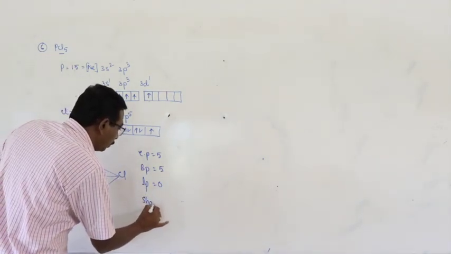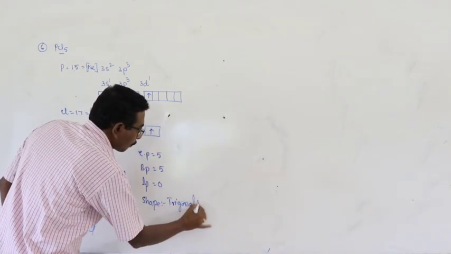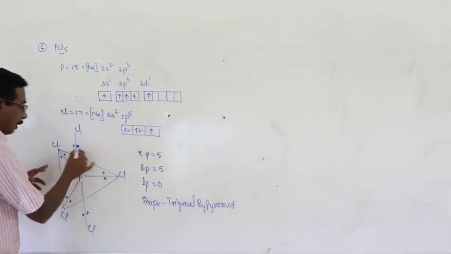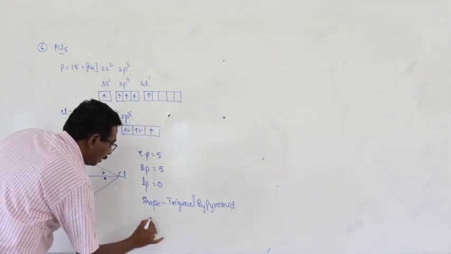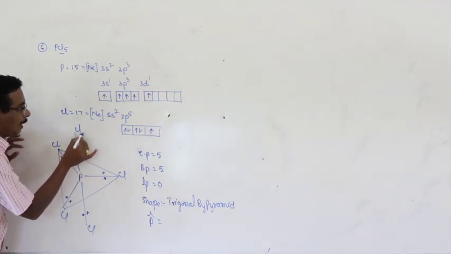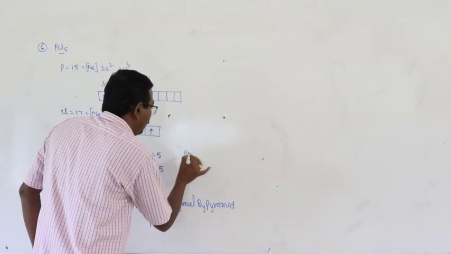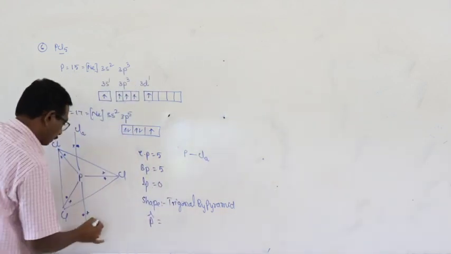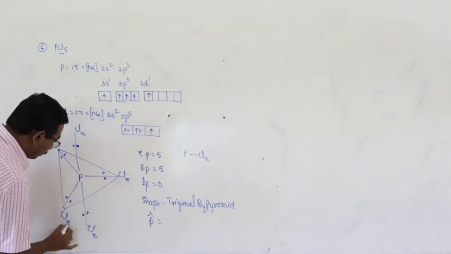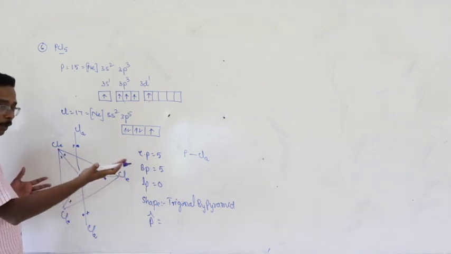And the shape of the molecule is trigonal bipyramid, and the bond angle at the central phosphorus atom. This is the axial bond, axial PCl bond. This is also an axial bond, and this is the chlorine atom present on the equatorial position. This is the equatorial position, plane. A triangle is supposed to be a plane.